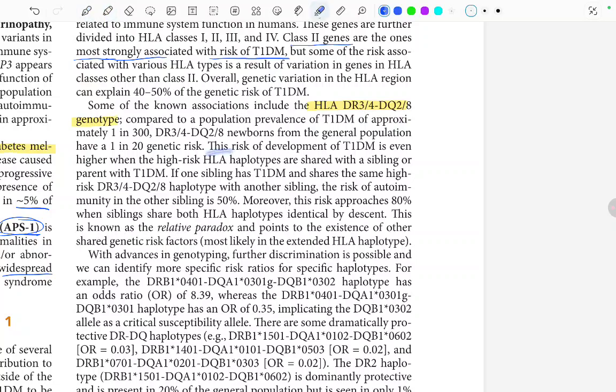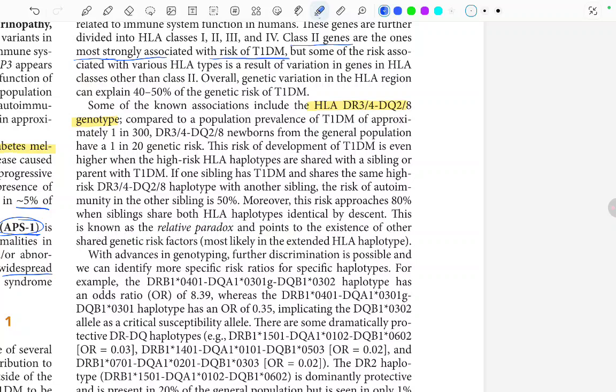Now, from here, the risk of development of type 1 diabetes mellitus is even higher when the high risk HLA haplotypes are shared with a sibling or parent with type 1 diabetes mellitus. If one sibling has type 1 diabetes mellitus and shares the same risk DR3, 4, DQ28 haplotype with another sibling, the risk of autoimmunity in the other sibling is around 50% if these genes are being shared. Moreover, the risk approaches 80% when the siblings share both the HLA haplotypes identical by descent.